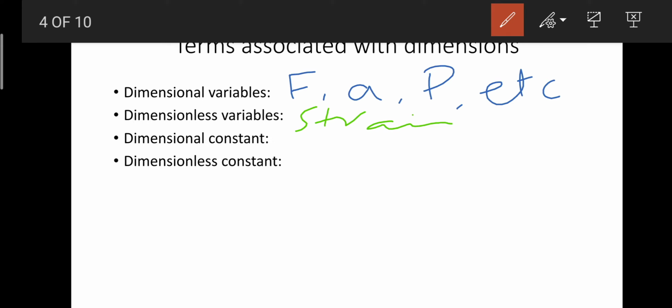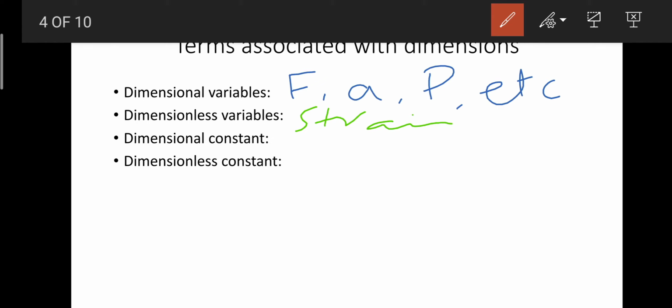So it does not have any unit, which means it does not have any dimension, but strain has some kind of value, right? Like 24 or 43 and so on. So that's how it is dimensionless, but it is variable. Do remember, all the quantities which do not have any unit come under dimensionless, right?